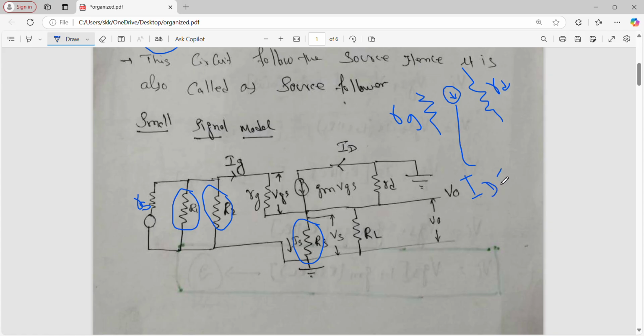What is ID? We know that ID is equal to gm into VGS, right? gm into VGS. This is your ID. ID is equal to gm into VGS. Okay, so this is your RG, gm into VGS and RD. Right. Now, listen here. In this, the input is Vi.